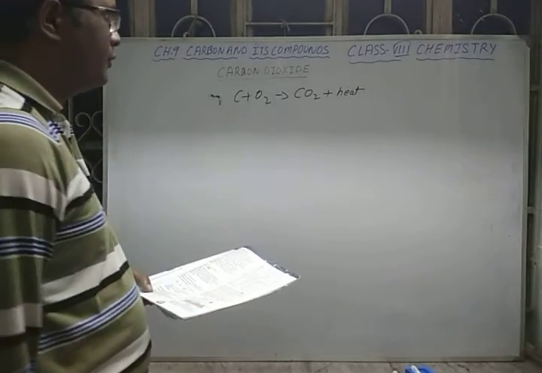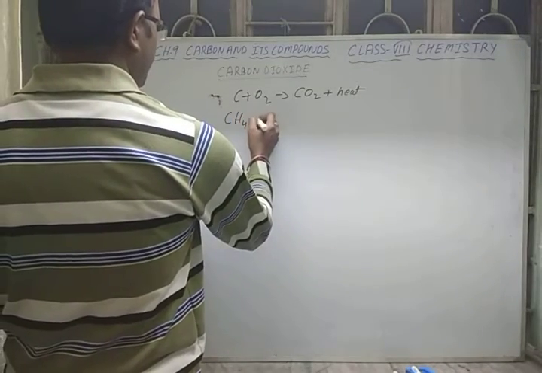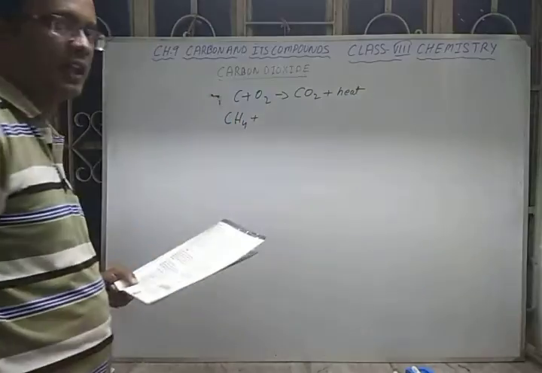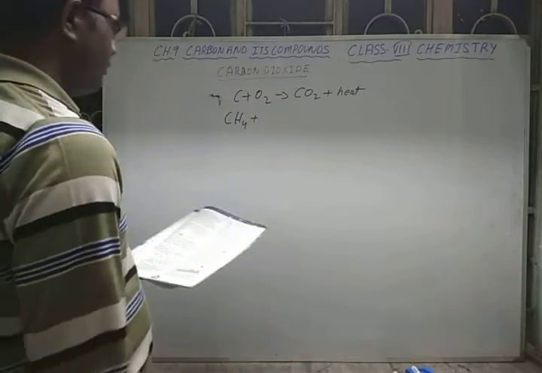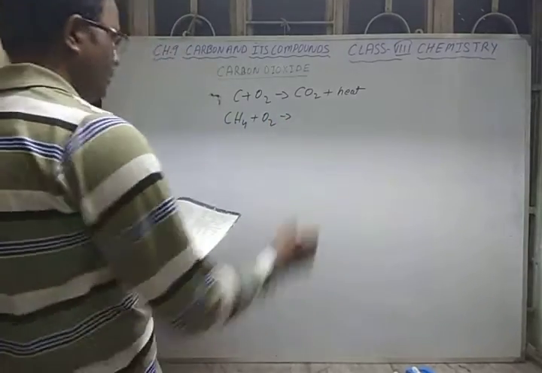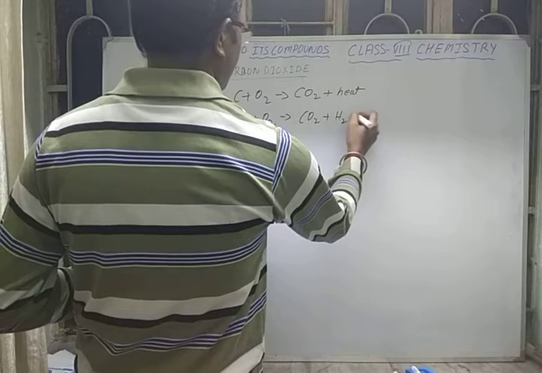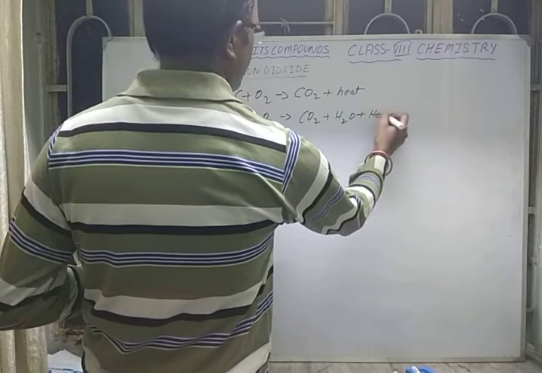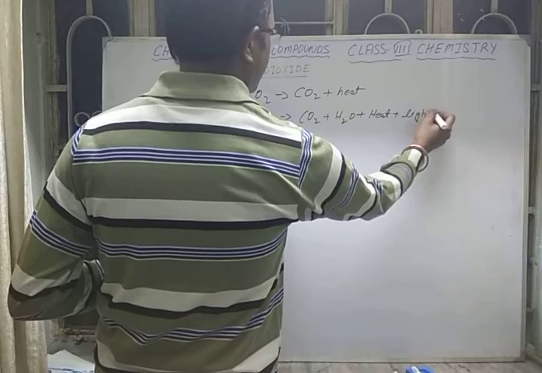In some other fuels, suppose methane gas, CH4, which is mainly a constituent of natural gas, that is CNG. When it burns in the presence of oxygen, it gives carbon dioxide plus water plus heat and with that light. Okay.